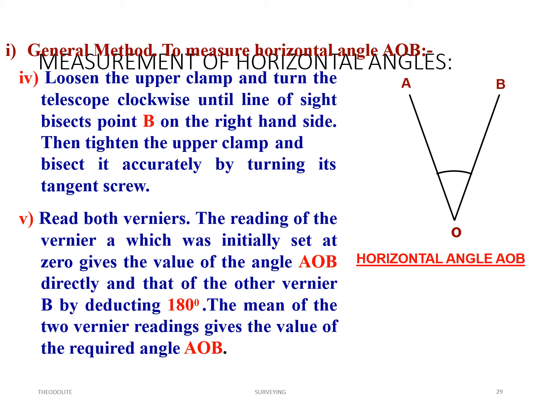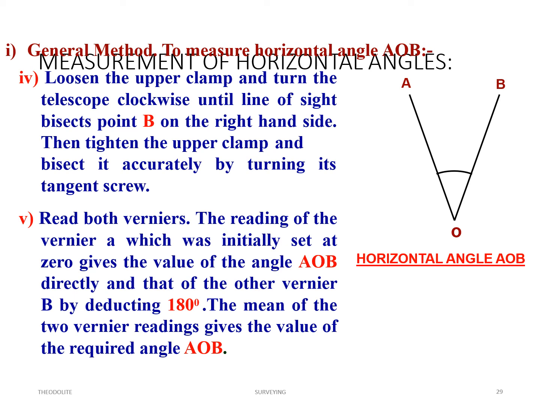As I initially told you, both verniers are placed exactly opposite to each other, that is 180 degrees distant from each other. So the angle at vernier B will always be 180 more than the actual reading. That is why we have to deduct 180 degrees to get the actual reading. The mean of these two readings will give angle AOB, but this is not done yet.